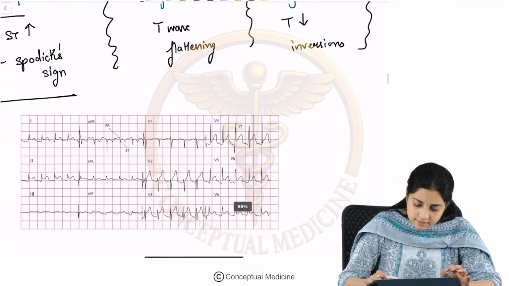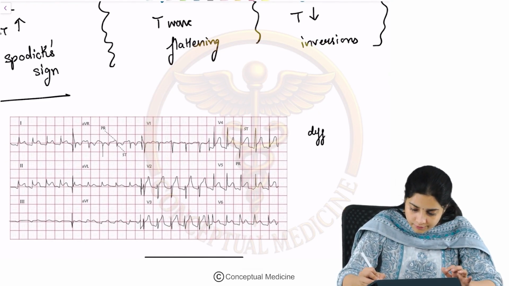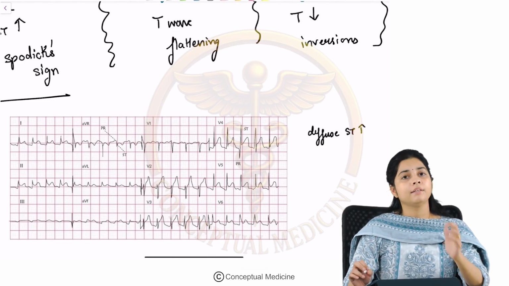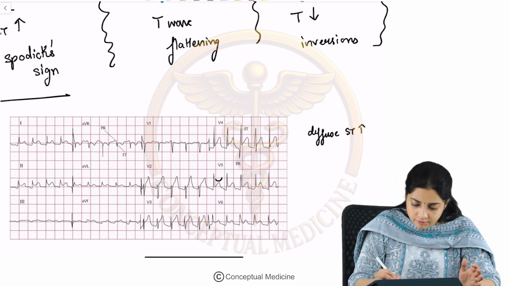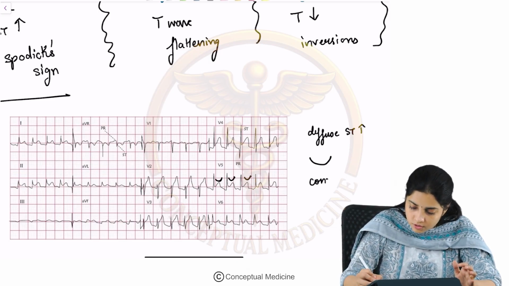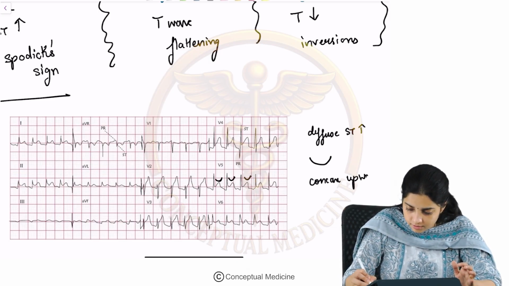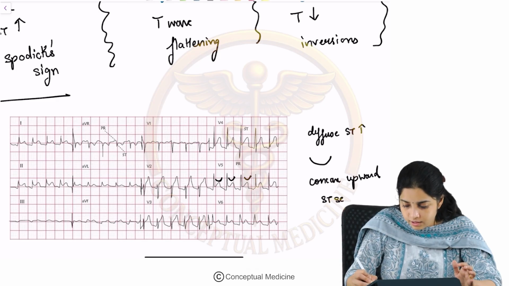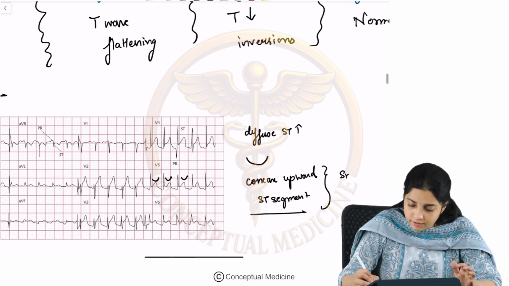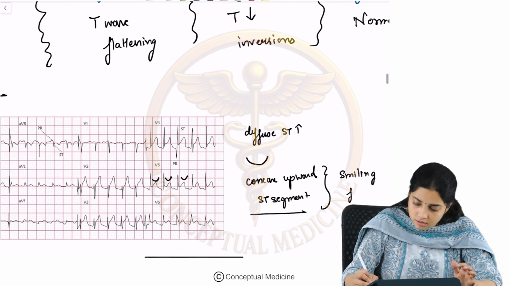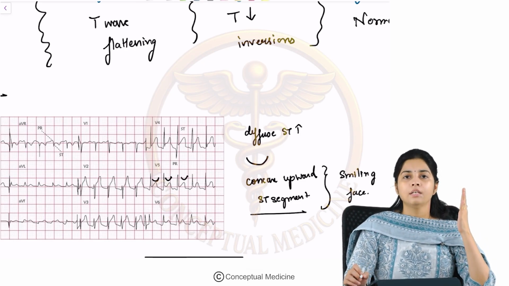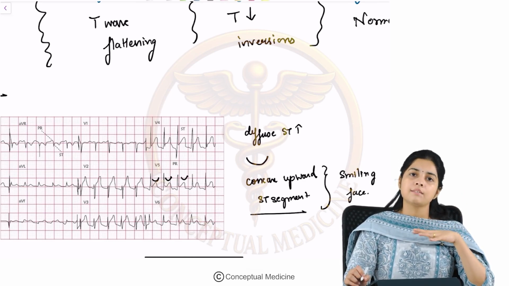Okay. So let us look at this ECG. What are you seeing here? You are seeing diffuse ST segment elevation. But is this an MI? No, because first of all, MI does not involve all the leads, and you can find a concavity which is upward, or a smiling face. Concave upward ST segment, right? So concave upward ST segment is what we call this smiling face appearance, which is seen in pericarditis. Okay, so that's how you differentiate the ECG of pericarditis from an ECG of MI.